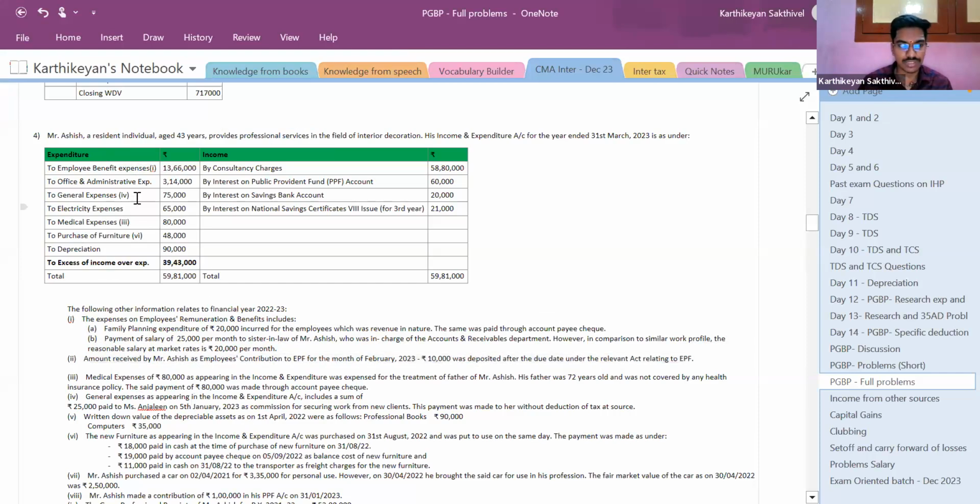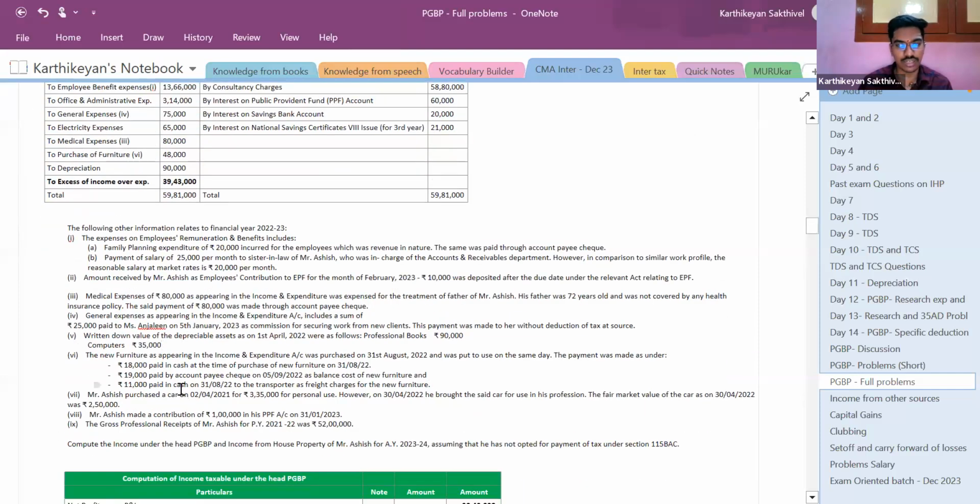Third, the medical expenses appearing in the income and expenditure account were incurred for the treatment of Mr. Ashish's father, so that is the third adjustment. Fourth adjustment, general expenses, relevant on the expenditure side. Next, the WDV is given, so that is for computation of depreciation. Next, the new furniture purchase is in relation to how the payment was made in cash. Next, the car purchase is also going to be in relation to depreciation. He made a contribution of 1 lakh, and this is for Chapter VI-A. Right? So first,